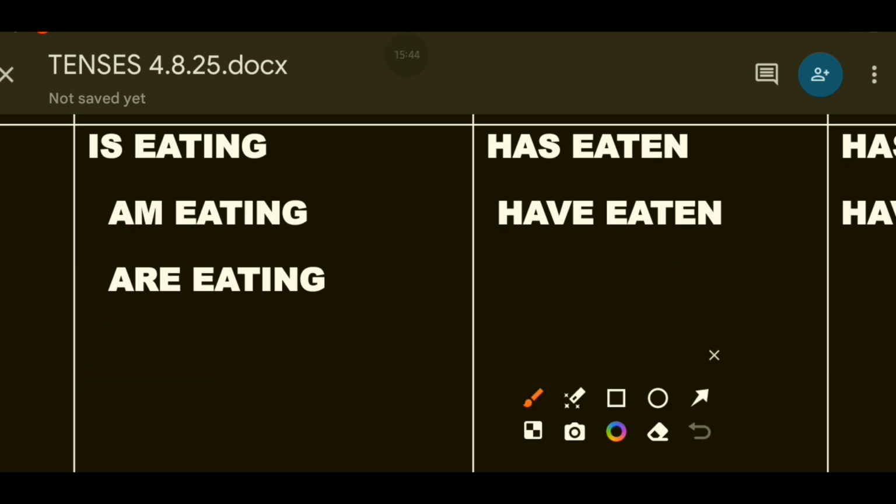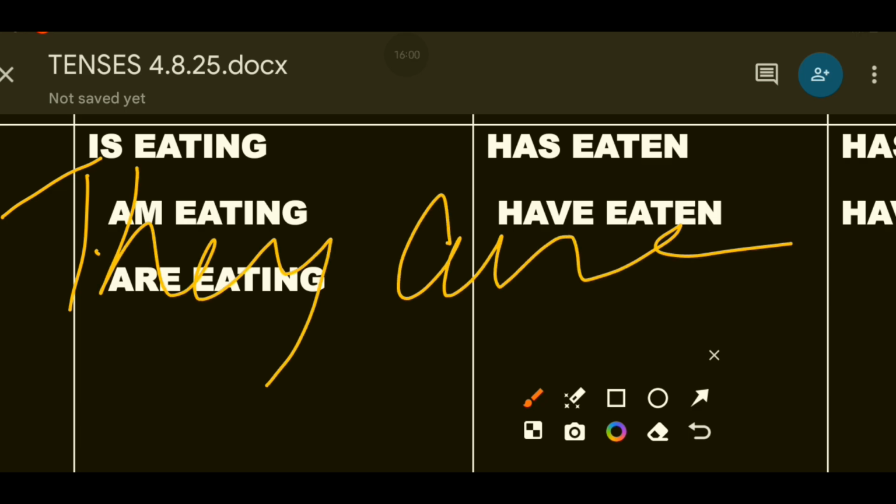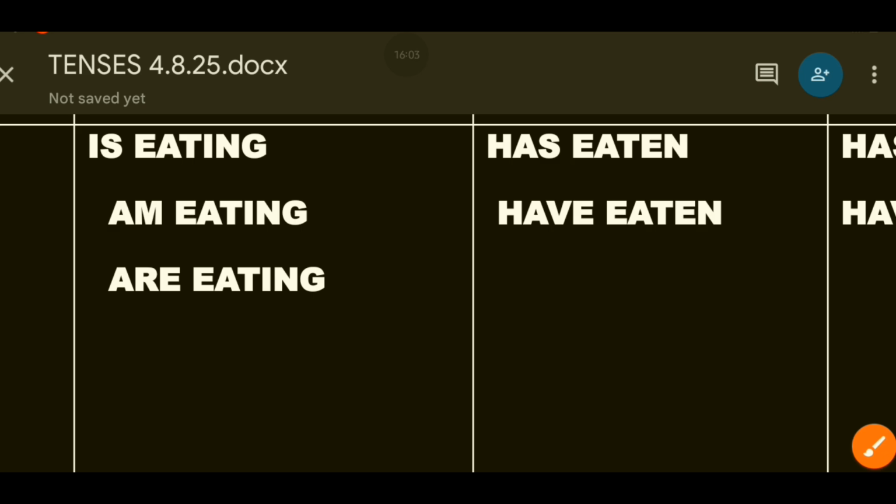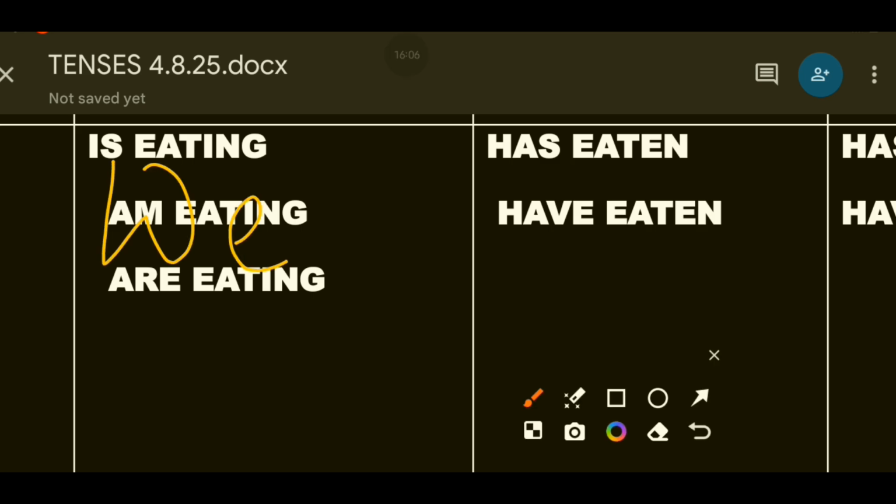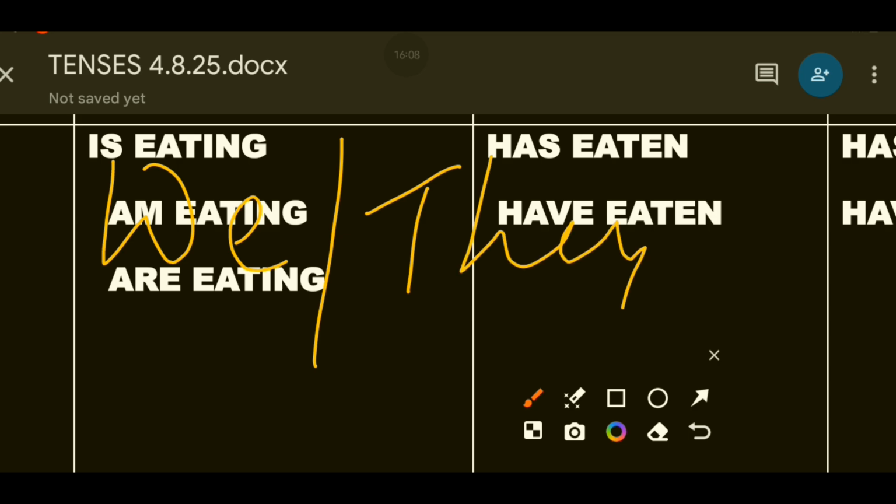Now are eating: we use are when the subject is plural, when there are more than one people or more than one animal, or something else. They are eating, we are eating. I can use it for you too. You may be singular, but for you I have to use you are. Even if there is one person, I cannot say you is eating, that's absolutely incorrect. So this way it is going to work.